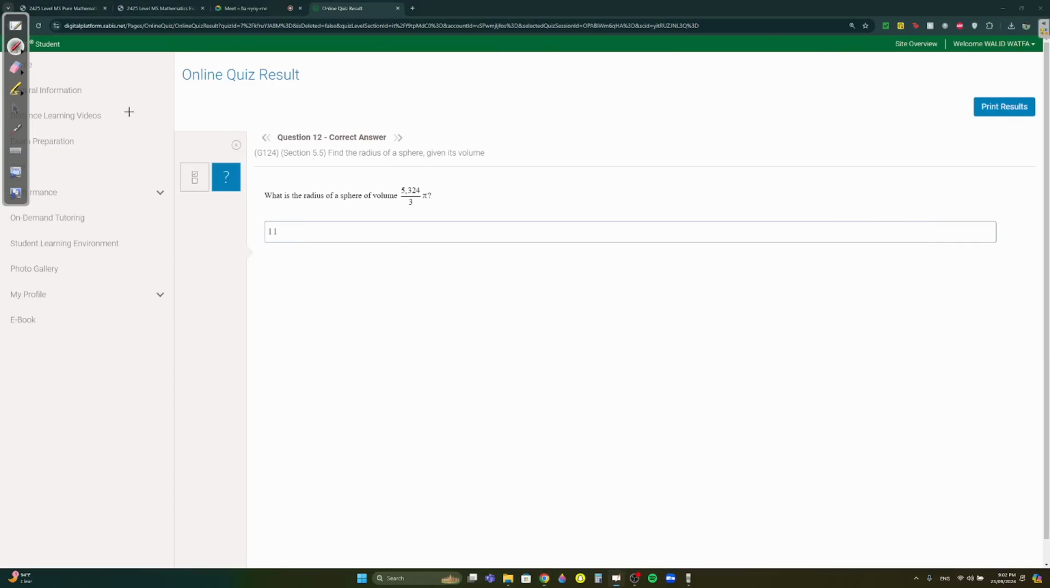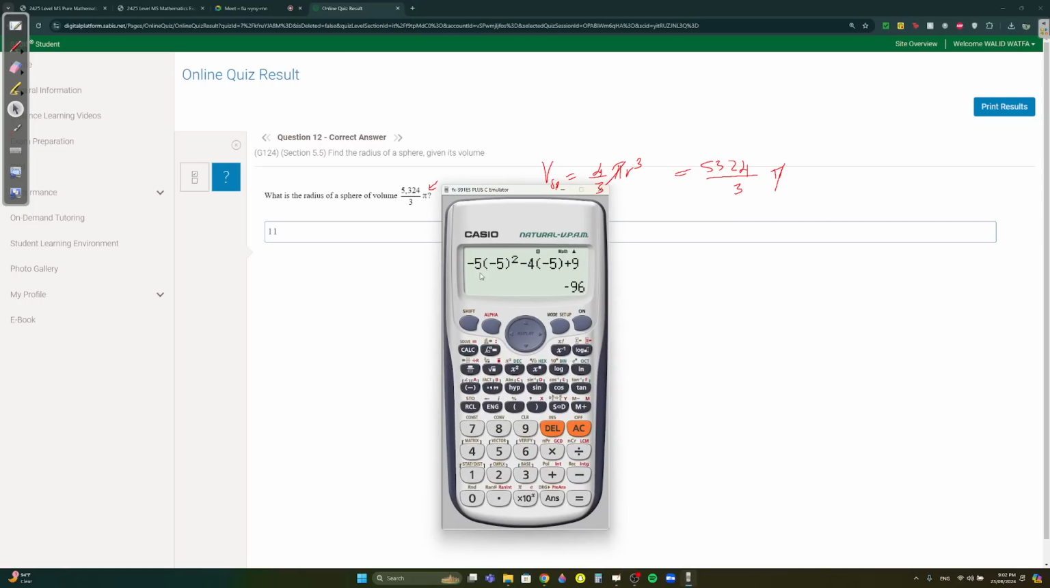Question 12. What is the radius of the sphere if they have the volume? Remember that the volume of a sphere is equal to 4 over 3 pi r cubed. They gave us it's equal to 5324 over 3 pi. Cancel pi with pi. Now you have to divide by 4 over 3, so divide by 4 over 3 on both sides.